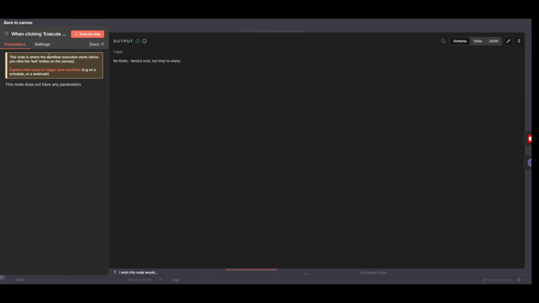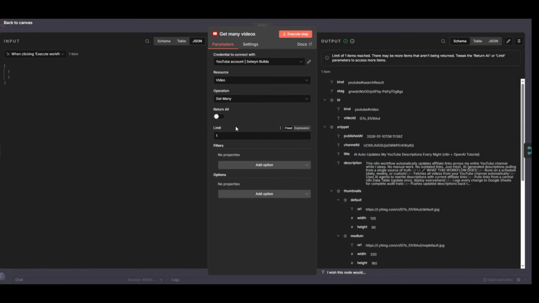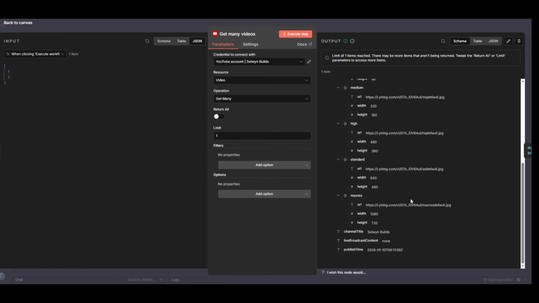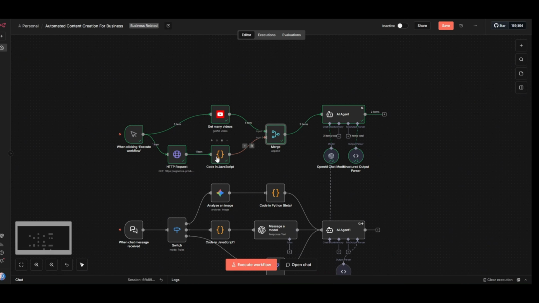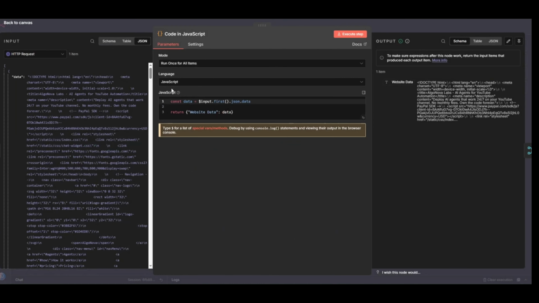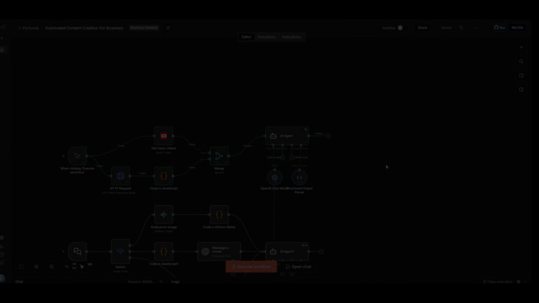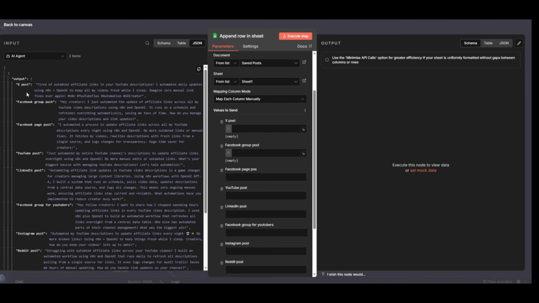Step 1. Trigger. Either manual when you're ready to post, or fully automatic when a new video goes live. Step 2. Fetch your latest YouTube video data. Title, description, thumbnail, URL, and publish date. Step 3. Send that data to OpenAI with 12 different prompts, one for each platform. Step 4. Parse the AI's response into clean, usable JSON. Step 5. Store it in a spreadsheet, send it to Slack for review, or auto-post directly to each platform.